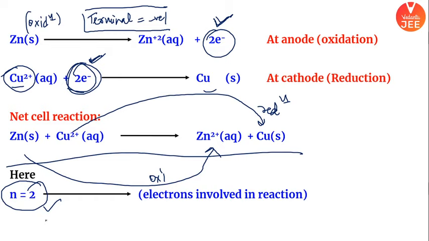अब हम देखेंगे how do I also find the cell potential. अभी देखा मैंने half cell potential, oxidation half cell potential, reduction half cell potential. Now when you are combining and creating a new cell, what would be the potential?